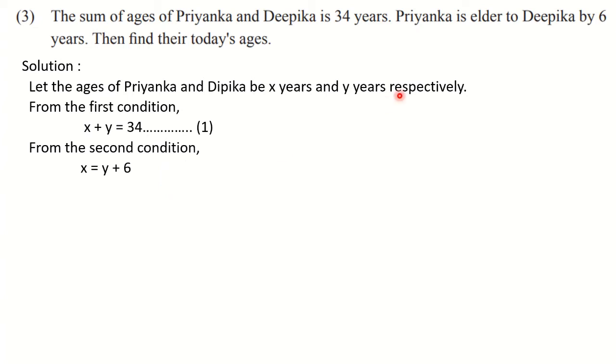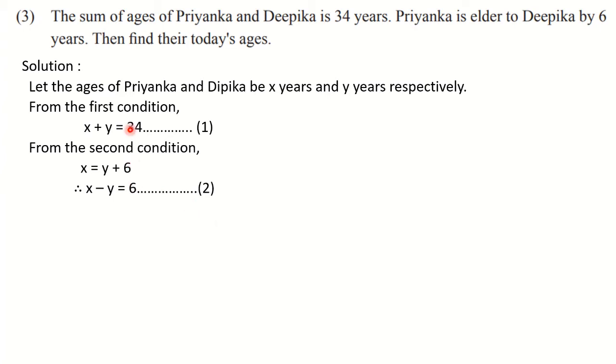Or those who can understand here that Priyanka is elder and Deepika is younger, that means the difference between their ages is 6. So simply you can write x minus y is equal to 6. There is no need to write the other form. If you can make it out that the difference between them is 6 years, you can write x minus y is equal to 6. This is your equation 2. So the important work of framing the equations is done.